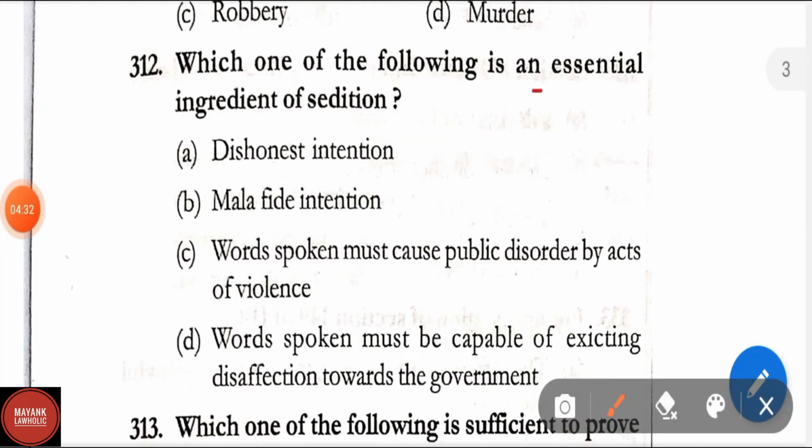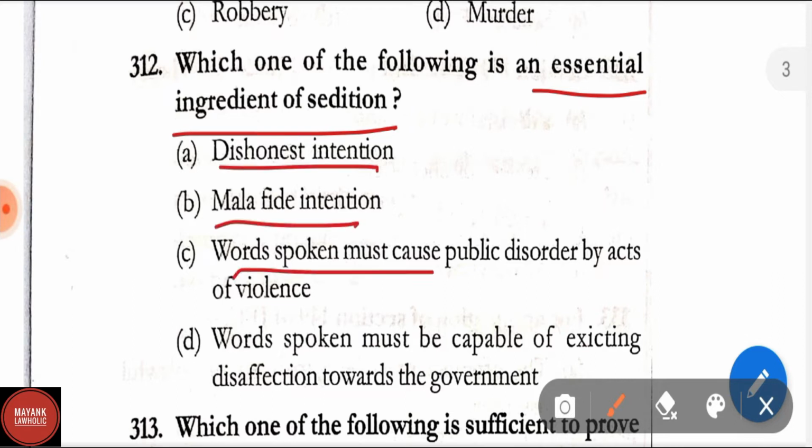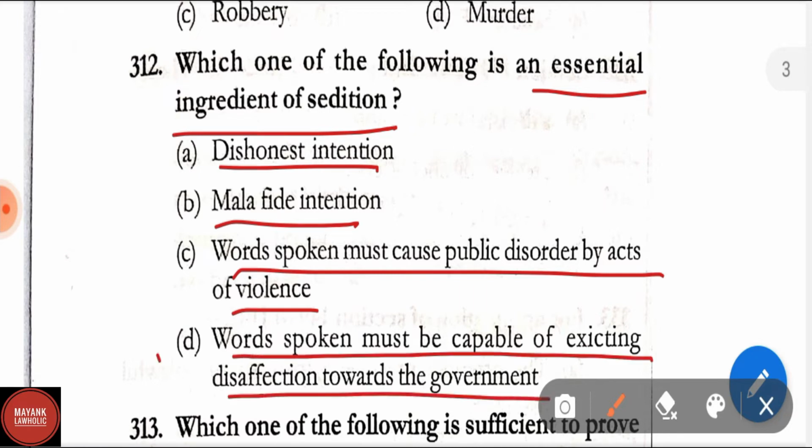Question number 312. Which one of the following is an essential ingredient of sedition? Here we will discuss the essential ingredient of sedition. Options are: dishonest intention, malafide intention, words spoken must cause public disorder by acts of violence, words spoken must be capable of exciting disaffection towards the government. In 312, the correct answer is option D.